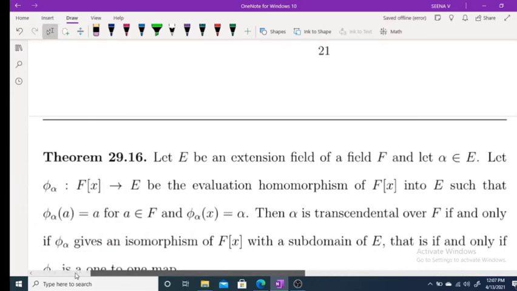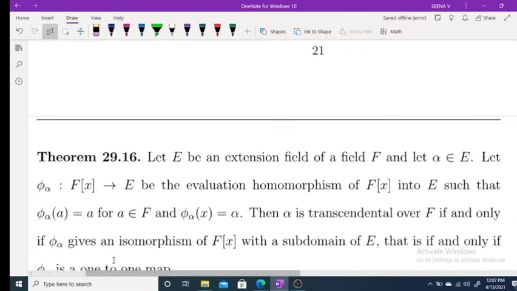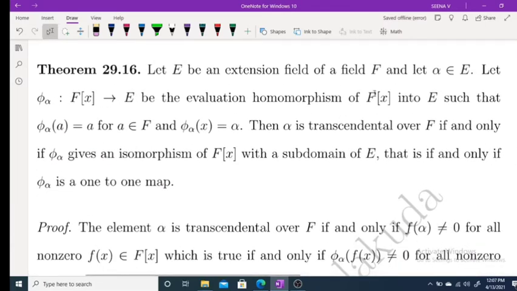Now there is one theorem. Let E be an extension field of a field F and alpha belongs to E. Let phi alpha from F[x] to E be the evaluation homomorphism of F[x] into E such that phi alpha of a equal to a for a belongs to F and phi alpha of x equal to alpha. Then the theorem says that alpha is transcendental over F if and only if phi alpha gives an isomorphism of F[x] with a subdomain of E.